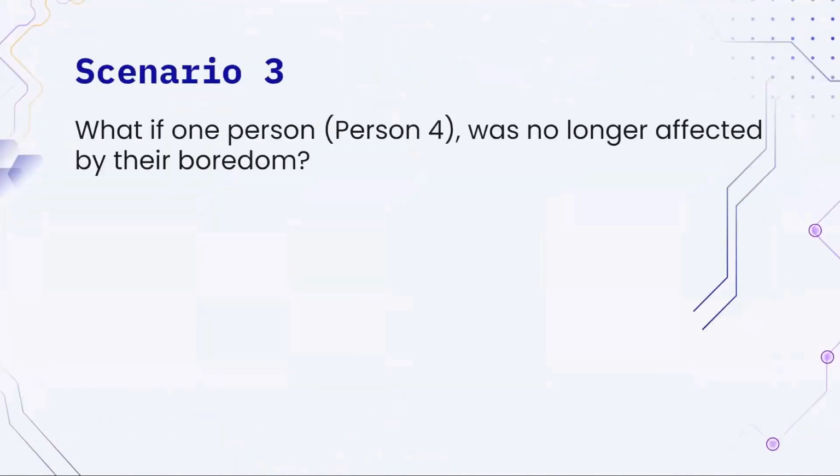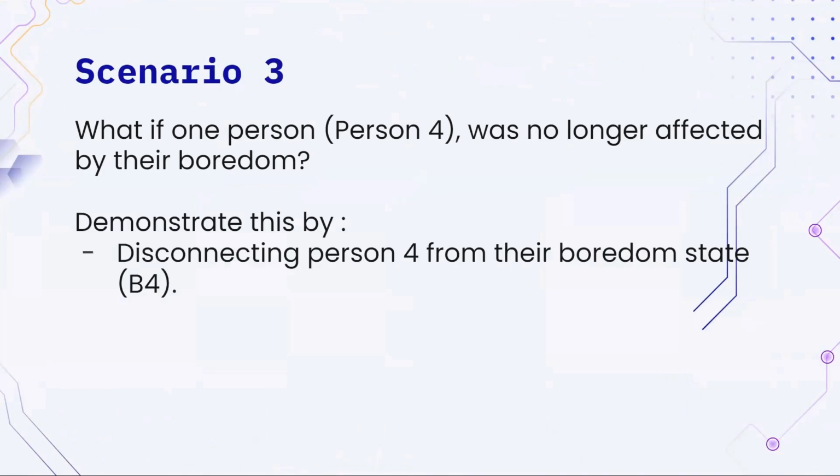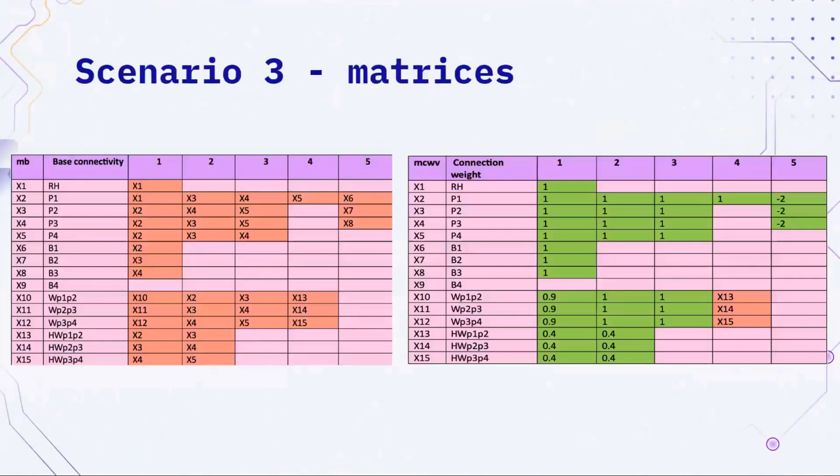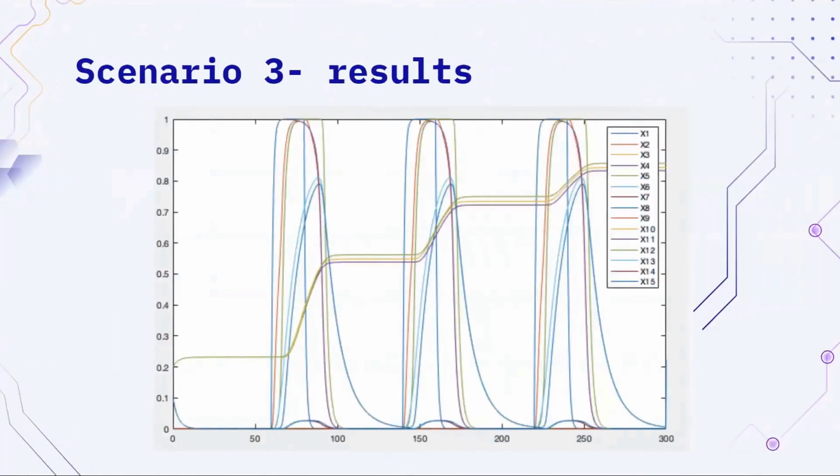And then for scenario 3, we were interested in what happens when one person isn't affected by their boredom state. To do this, we disconnected person 4 from their boredom state, which in the matrix you can see because X9 no longer has a connection to X5, and X5 no longer has a connection to X9. And you can see in the connection weight, we also took away their connectivity. And then that